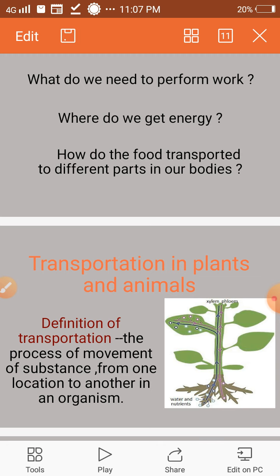As we all know, all organisms need food, water, and oxygen for their survival. These substances are transported to various parts of the body. They utilize all these substances to get energy, and then wastes remain. The waste is removed from the body. This whole process occurs through transportation. So, what is the definition of transportation? The process of movement of substances from one location to another in an organism is known as transportation.